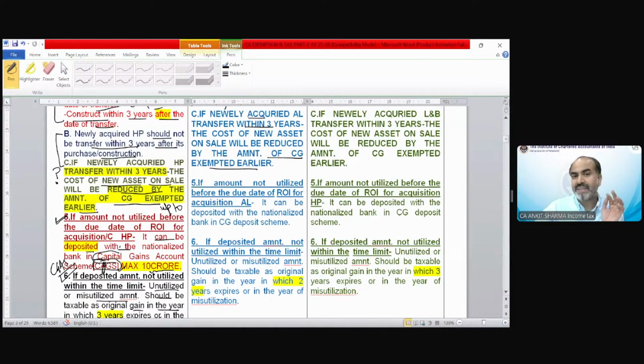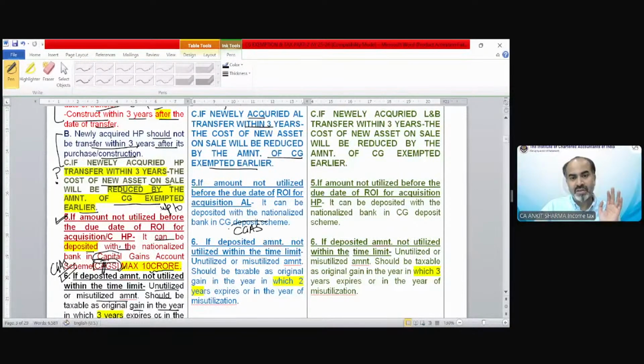The fifth point is exactly the same as section 54. The amount either needs to be utilized up to the due date of ROI, the actual purchase of agricultural land is required, or if you are not able to purchase up to the due date of ROI, you need to deposit the amount in CGAS. Okay.